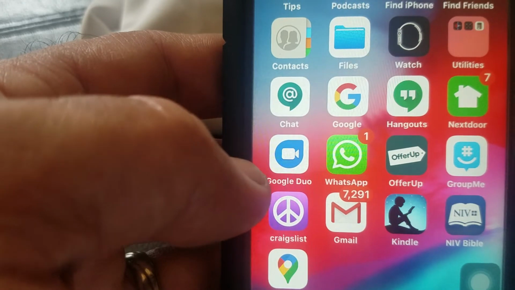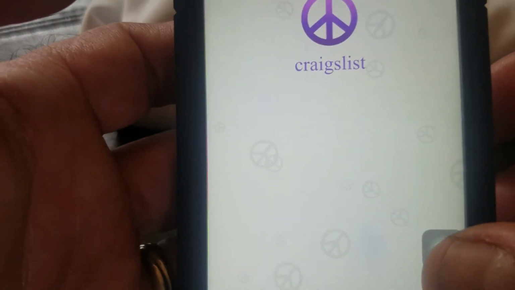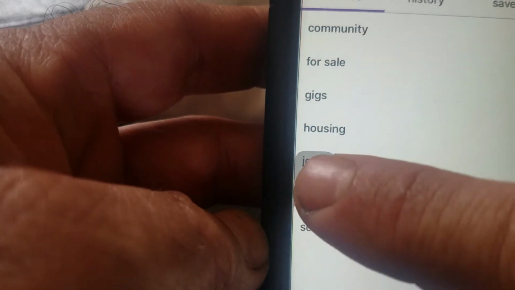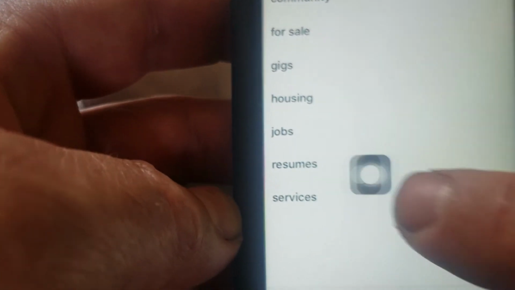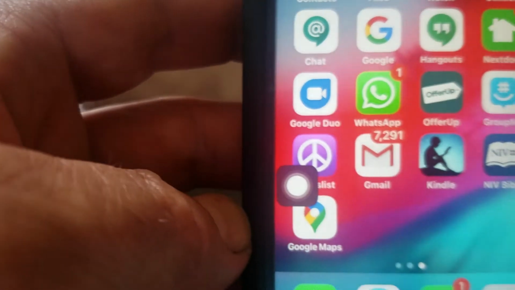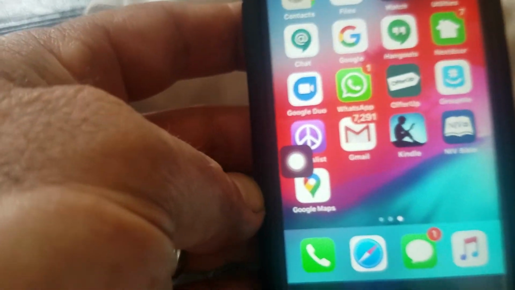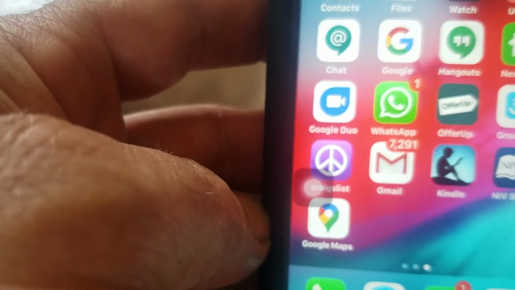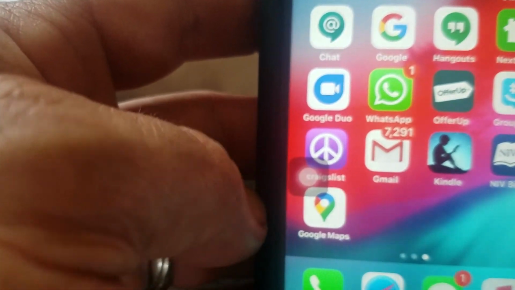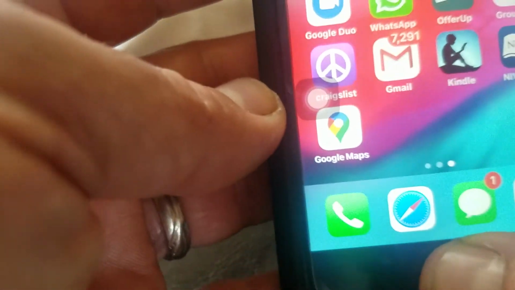You go ahead to Craigslist, and you don't want to stay there. Here is the button. Just use this button. Just tap it right there. So enjoy the temporary screen button while your main button is not working.